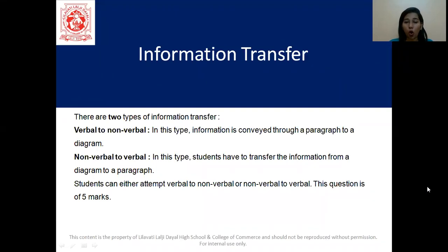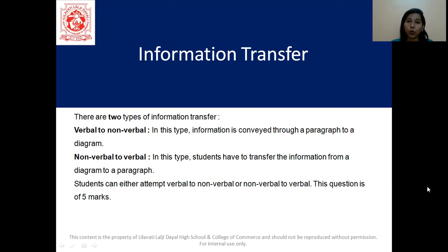So verbal to non-verbal: in this type, information is conveyed from a paragraph to a diagram. When we say it is verbal, it means a paragraph is given to us and we have to convert it to a diagram. That becomes verbal to non-verbal. The second type is non-verbal to verbal, exactly the opposite of the first one. In this type, students have to transfer the information from a diagram to a paragraph. A table or a pie diagram or a graph, anything will be given to you and you have to write a paragraph about it.